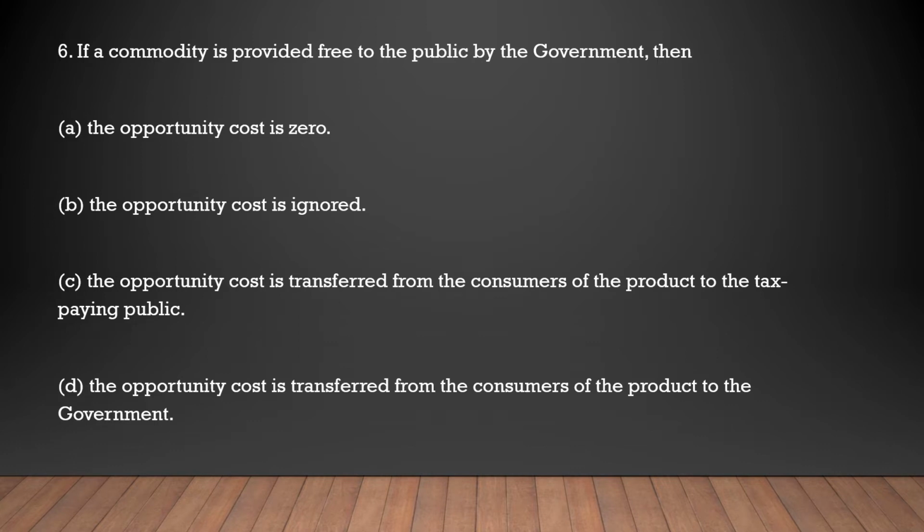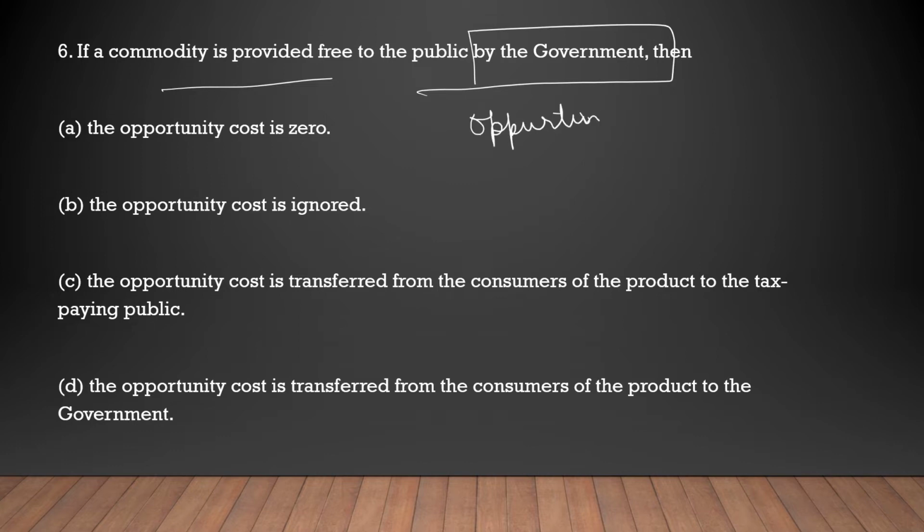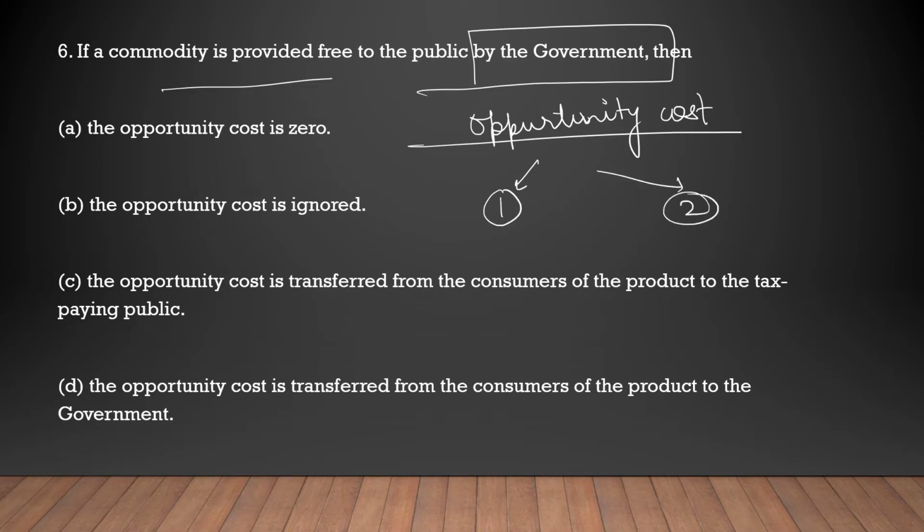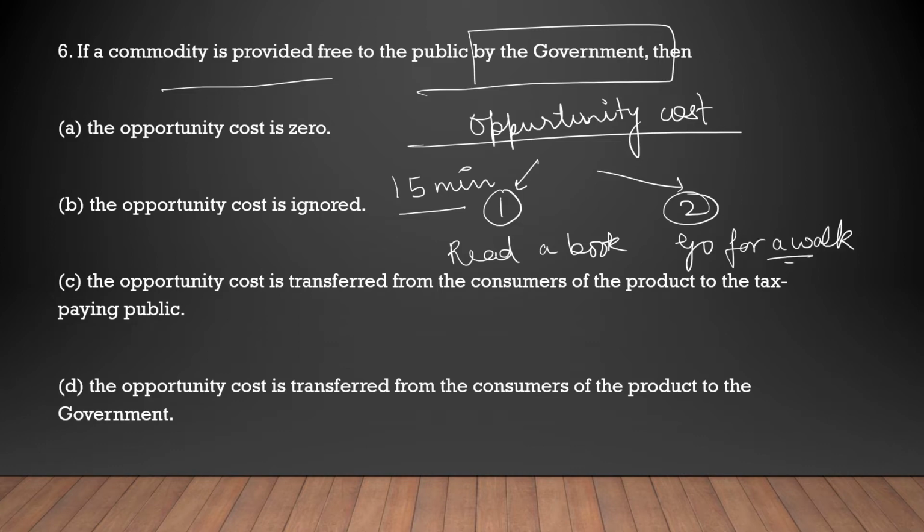Now the next question is, if a commodity is provided free to the public by the government, तो उसके क्या impacts होंगे? So a commodity is provided free to the public by the government. We need to discuss a new term, and that is opportunity cost. What does this term mean? Let us say हमारे पास दो cases हैं. First case is कि हमारे पास 15 minutes में दो options हैं. First option है कि we read a book, and second option is we go for a walk. So let us say कि हमने opt किया कि हम walk पर जा रहे हैं.